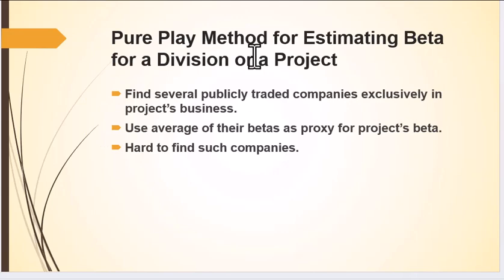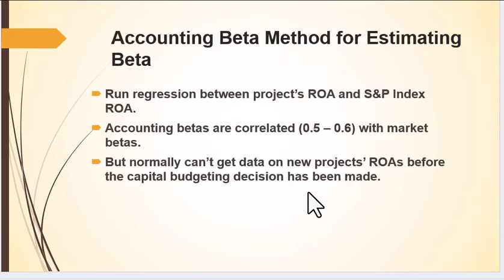What we can do is something we've talked about in previous videos, called the pure play method. We're going to estimate beta for a division or a product. We could find several publicly traded companies, right? We could use the average of those betas as a proxy for our company. Again, it's very hard to find those kinds of companies, but we can use this process to at least estimate the beta for a division.